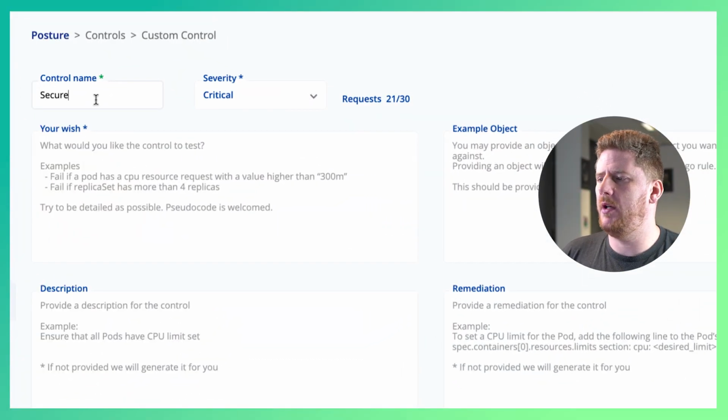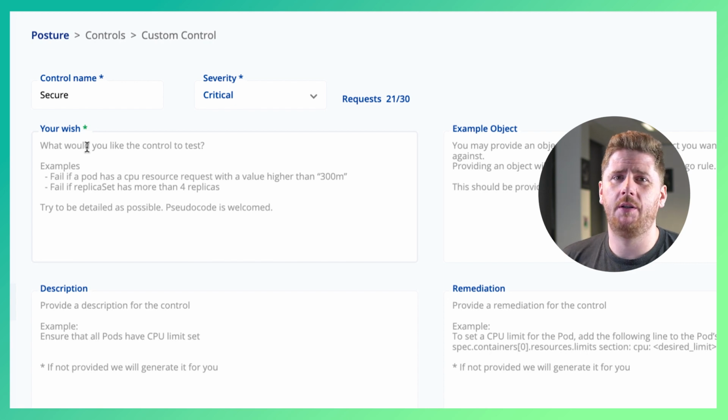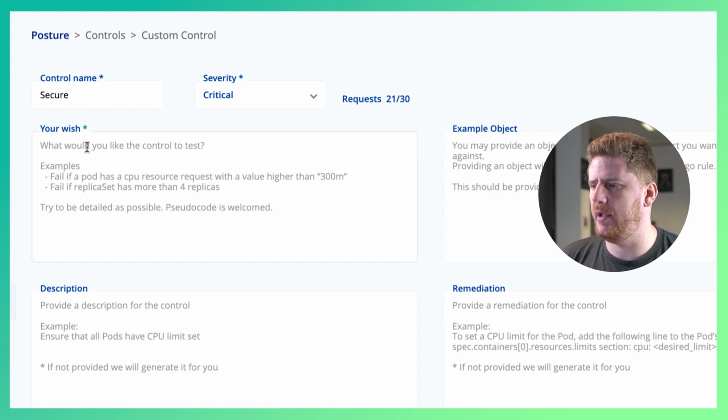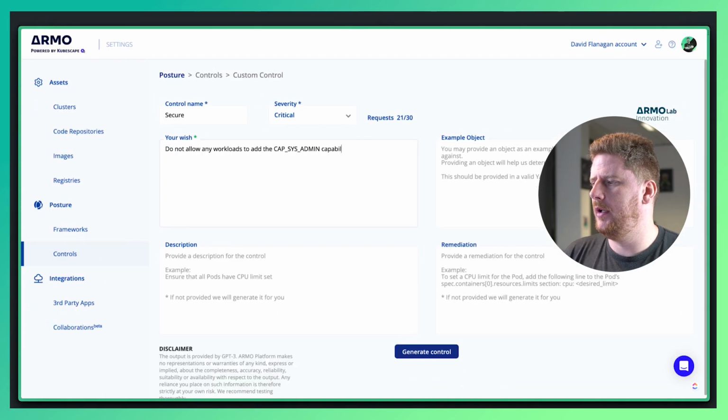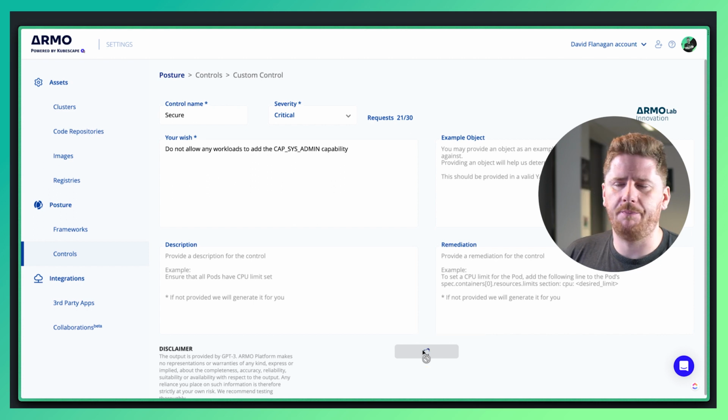Let's say that we want a secure container. And actually what we mean by secure is that we don't want to allow any workload in our cluster to add the capability cap sysadmin. So let's just type that up exactly as I said it. Do not allow any workloads to add the cap sysadmin capability, and click generate.